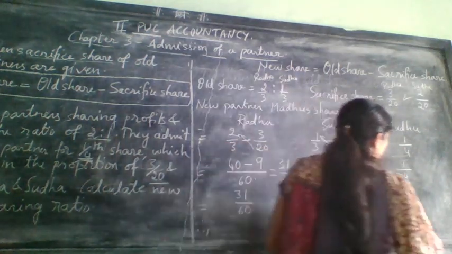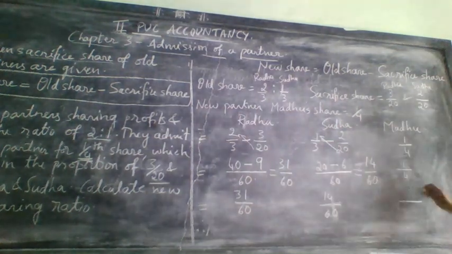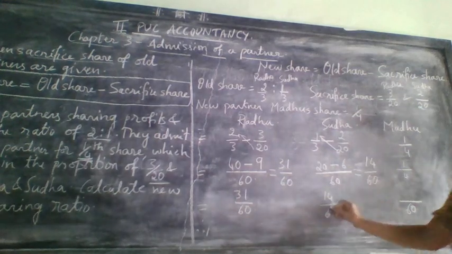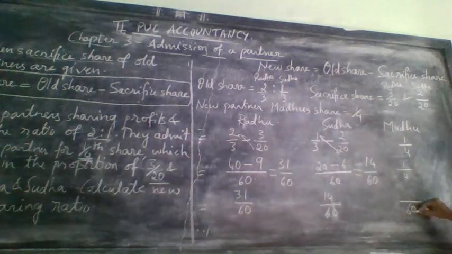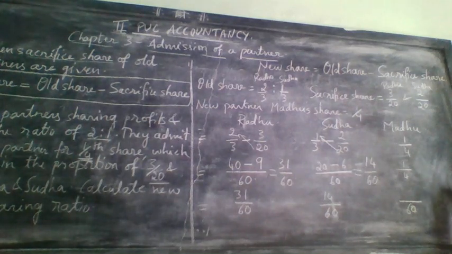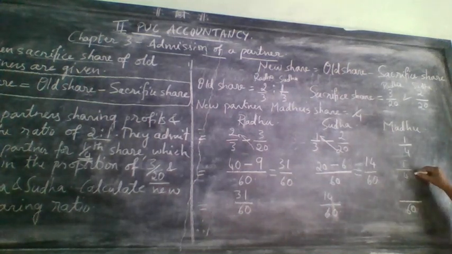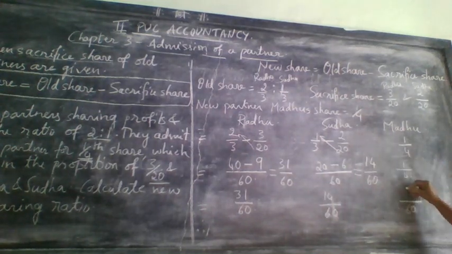Next, we need to convert Madhu's share into 60. So 60 divided by 4, how much will it come? 15 it will come. 15 ones are 15.